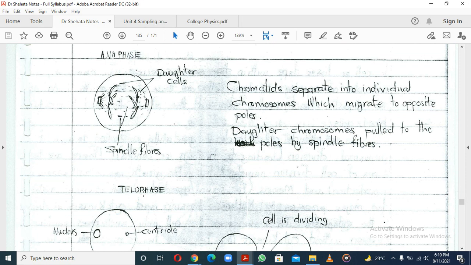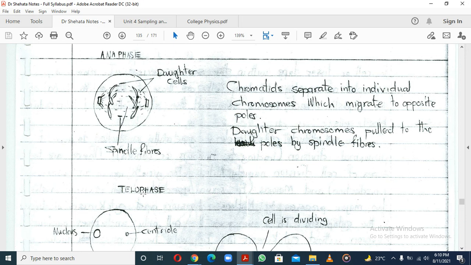Then what's anaphase? Anaphase is just the pulling. In metaphase, everything has lined up. Then anaphase is just the pulling. That's where those sister chromatids are now going to be pulled. So they separate into individual chromosomes, which migrate to opposite sides. Now, because these sister chromatids, like we said, are coming from replication, they are the same. They are identical. So even though they are separating, it's because they underwent replication.